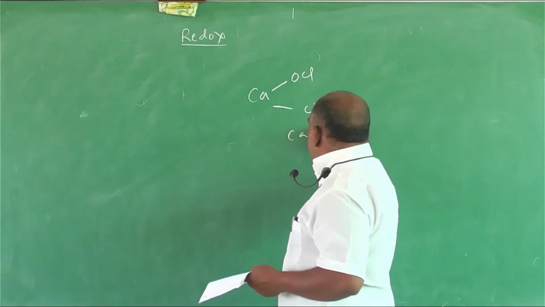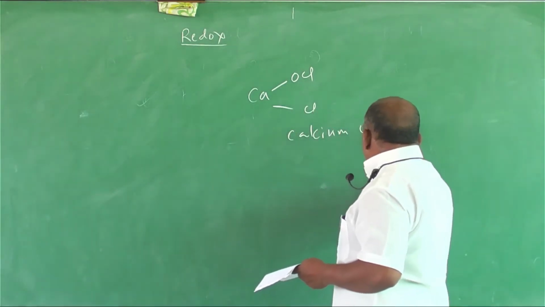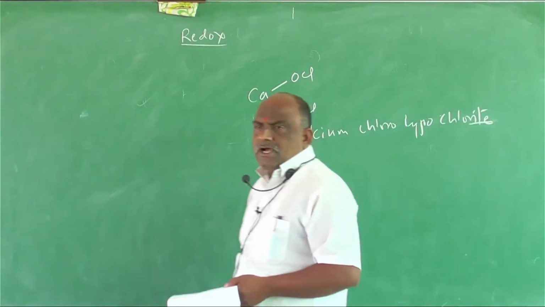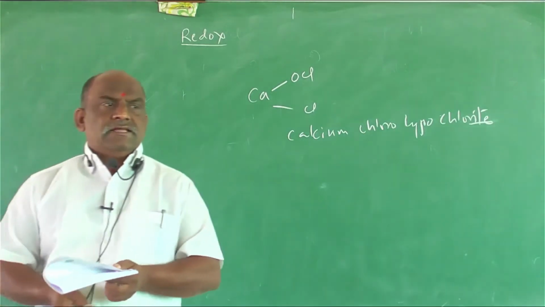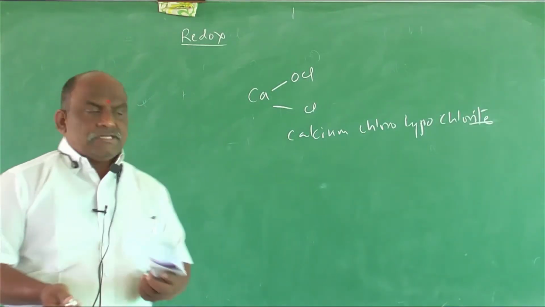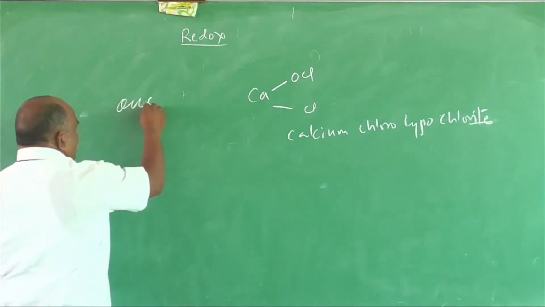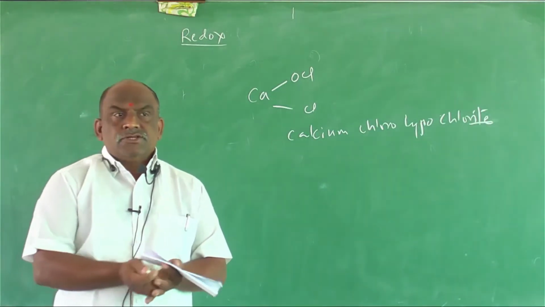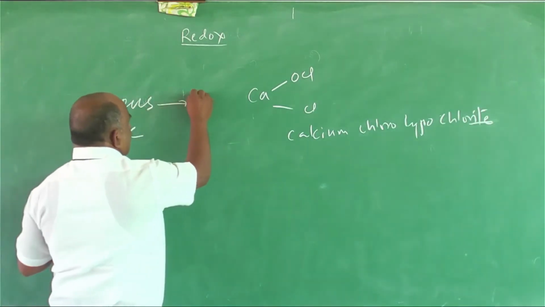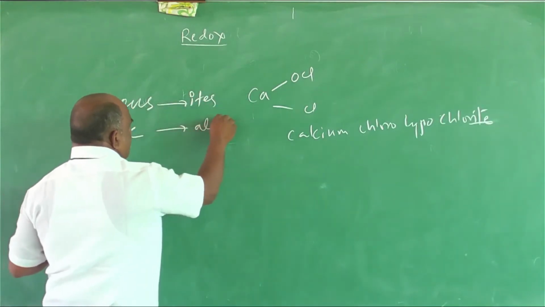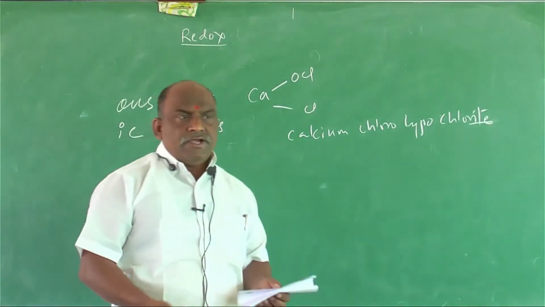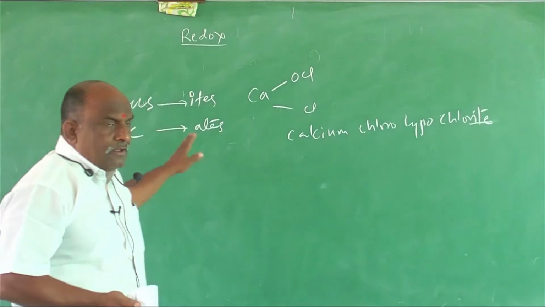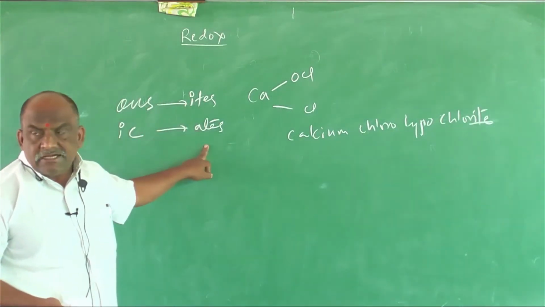CaOCl2 is calcium chlorohypochlorite, because we know two types of acids are there: one is -ous acids, the second is -ic acids. -ous acids are weaker, -ic acids are stronger. Salts of -ous acids are called -ites; salts of -ic acids are called -ates. Sulfate, sulfite. Chlorate, chlorite. Phosphate, phosphite. Clear?